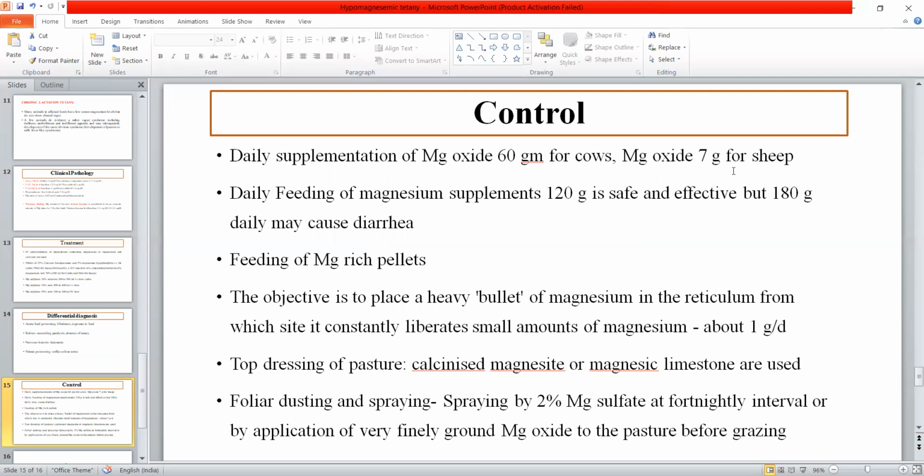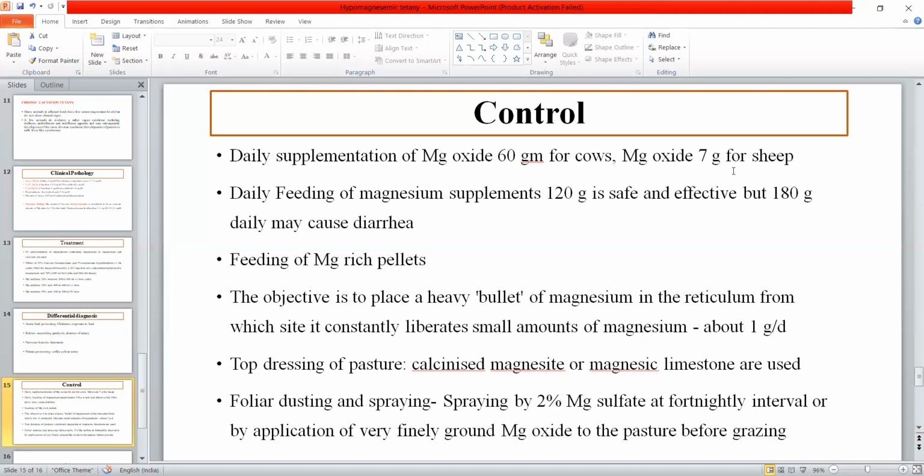Then there are also heavy bullets of magnesium available, and these bullets are generally placed in the reticulum, from which they constantly liberate a small amount of magnesium, like 1 gram per day in the body. Also, if the area has more green pasture, then we have to do the top dressing of the pasture with calcined magnesite or magnesic limestone.